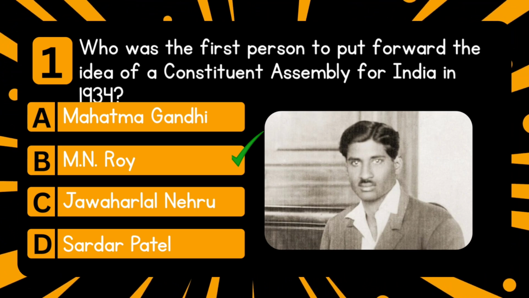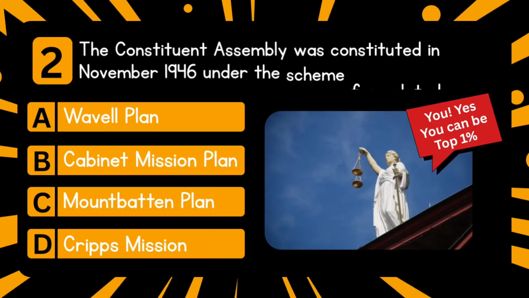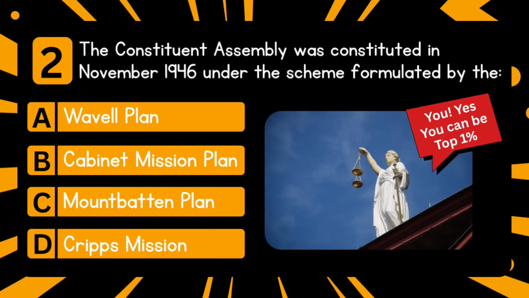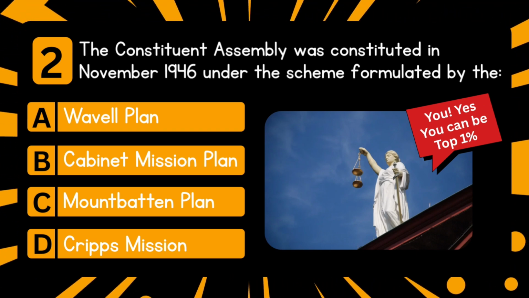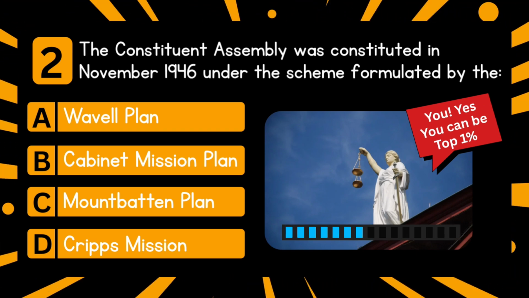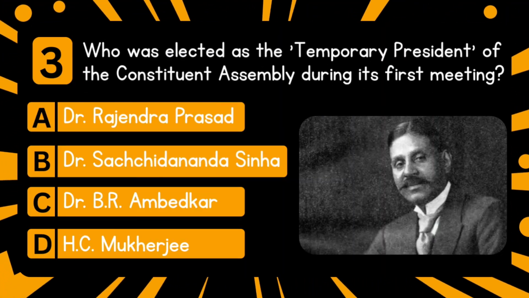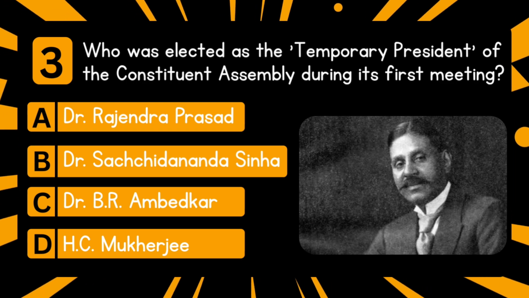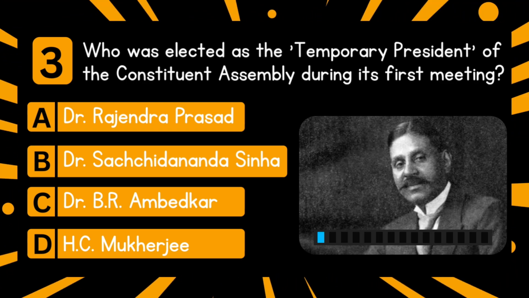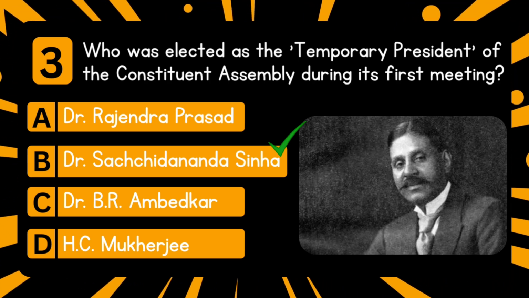Answer is M.N. Roy. Next question is the Constituent Assembly was constituted in November 1946 under the scheme formulated by. Answer is Cabinet Mission Plan. Next question is who was elected as the temporary president of the Constituent Assembly during its first meeting? Answer is Dr. Satchidananda Sinha.